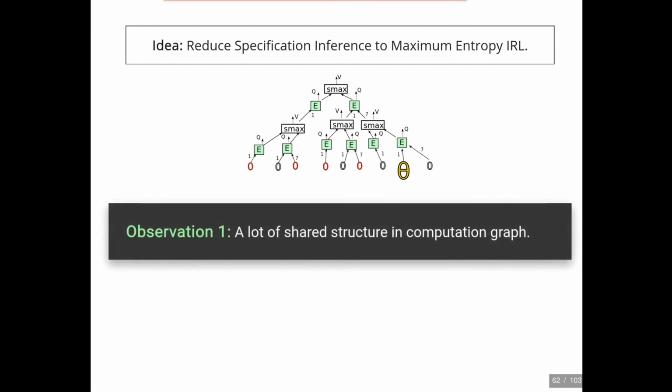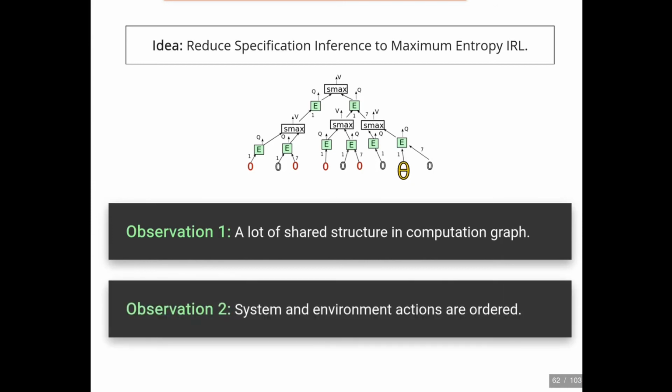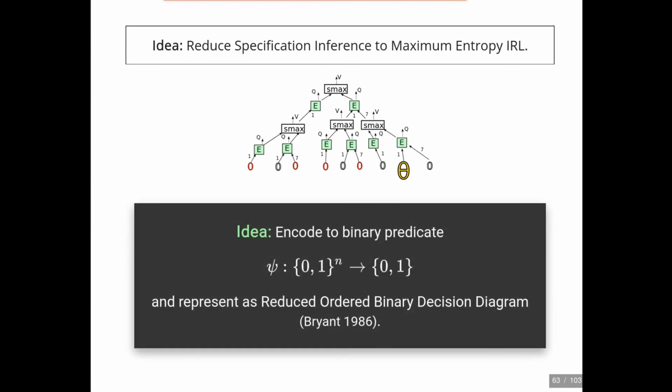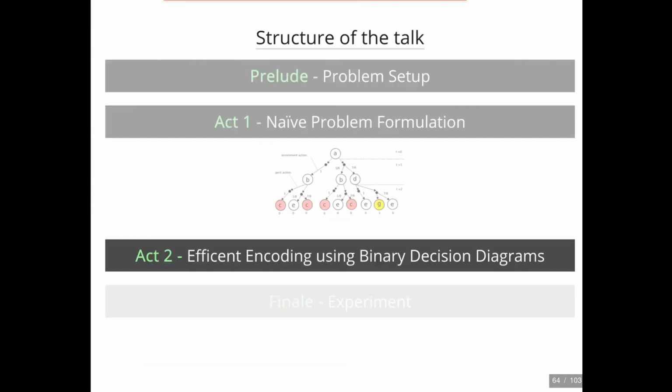We're going to leverage the following two observations to make this problem tractable. First, note that this tree has a lot of shared structure, and that most of the computation graph is redundant. This is due to the binary nature of rewards and the limited number of operators used in this expression. Second, I'd like to point out that the system and environment actions are ordered. Together, these suggest a natural encoding as a binary decision diagram of this tree, and we will show that we're going to be able to adapt our soft Bellman backup to this binary decision diagram.